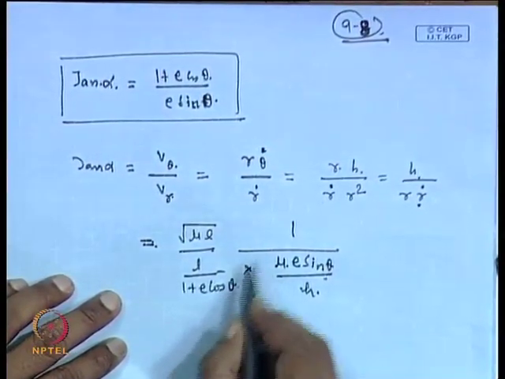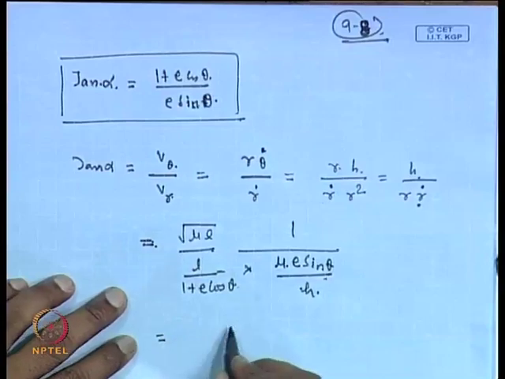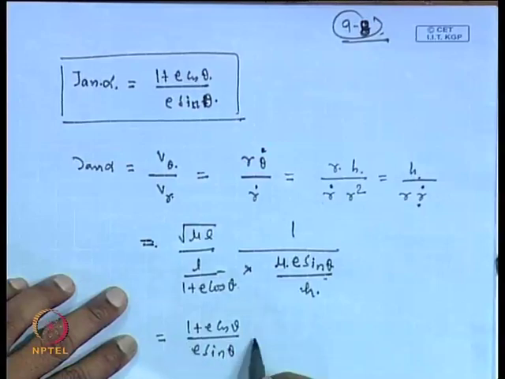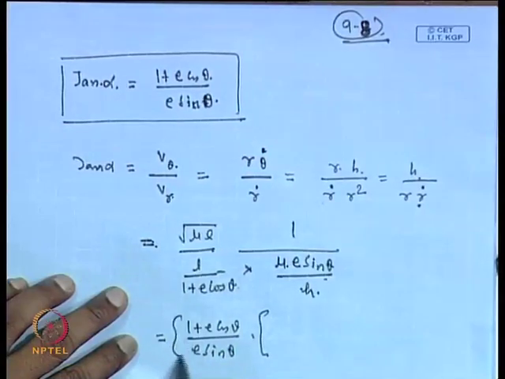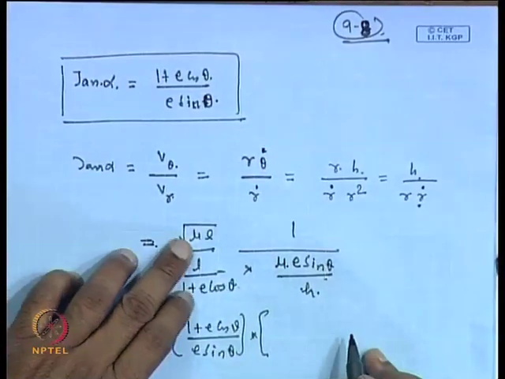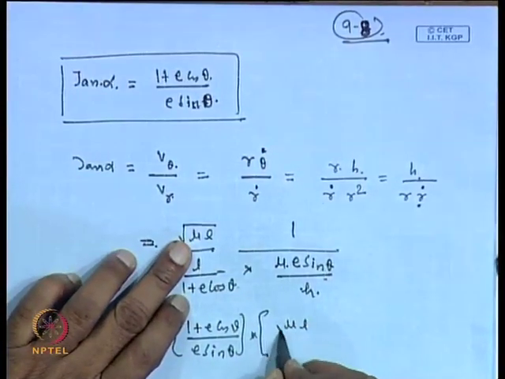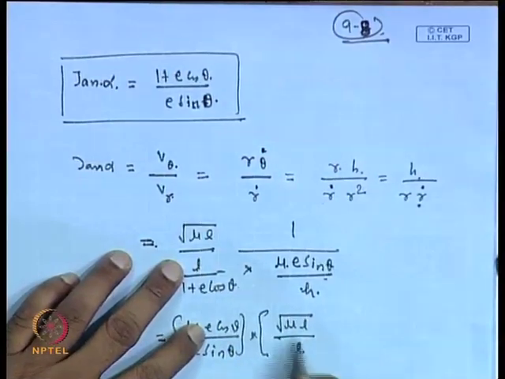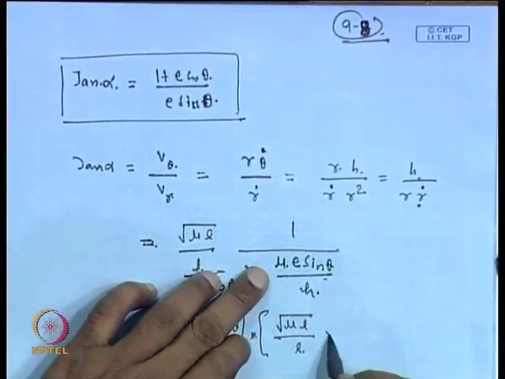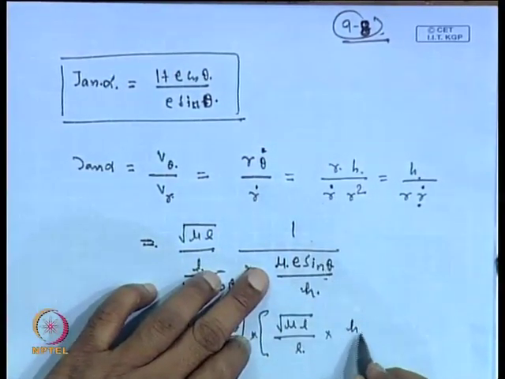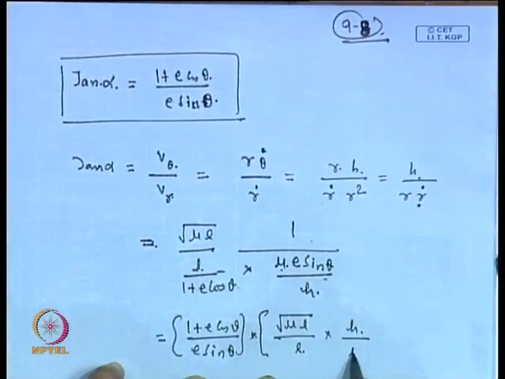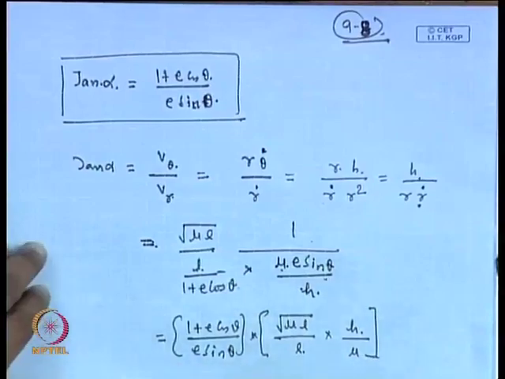Now, this needs to be simplified a little bit. So, what we will get from here is 1 plus E cos theta divided by E sin theta, and this times the rest of the other things we have to bring in one place, mu l under root, divided by L, and from here we get h in the numerator and this gives us mu in the denominator.